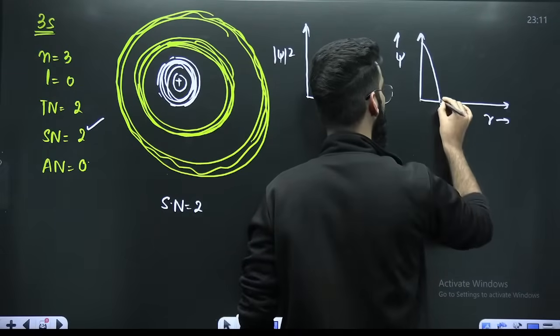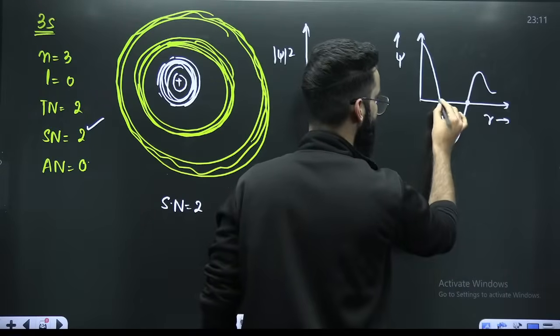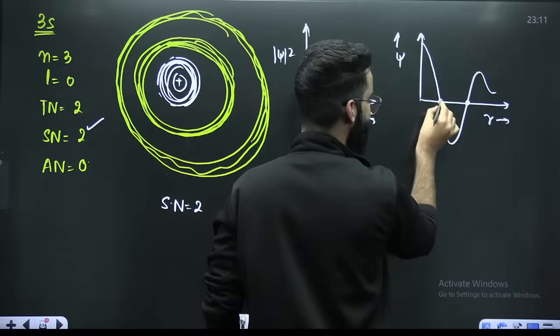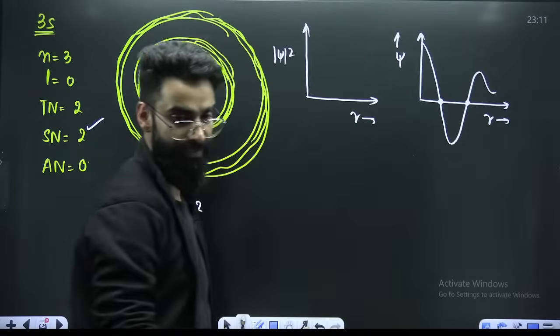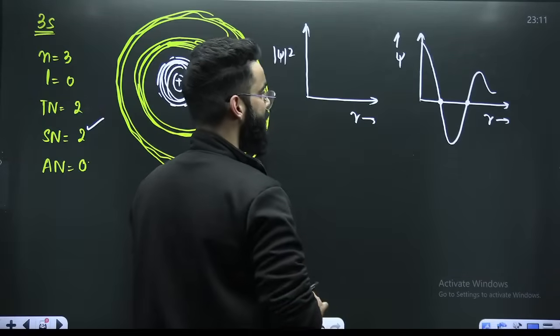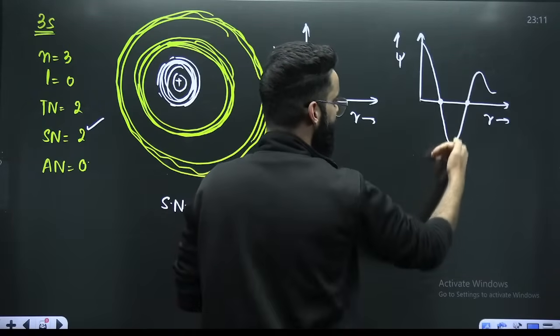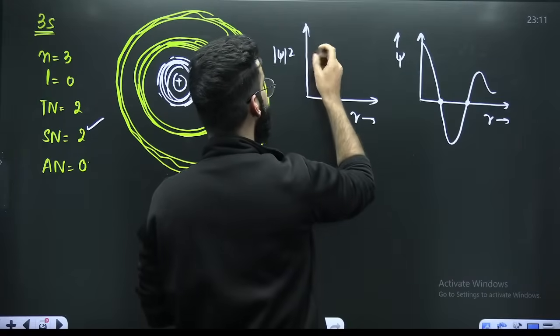So this is your 1st node and this is your 2nd node. At these points, psi square is 0 and psi is 0, right? Perfect. Now if you want to make psi square out of it, take the reflection of the part which is below. So the graph looks like this.